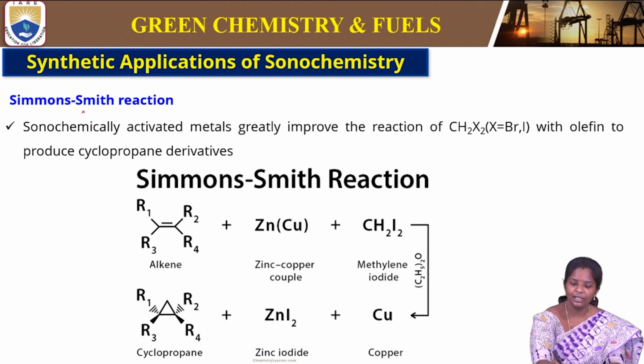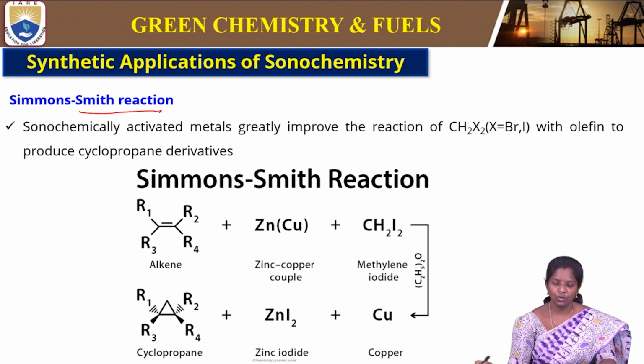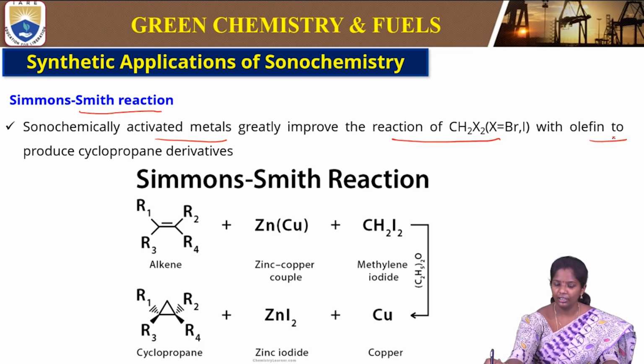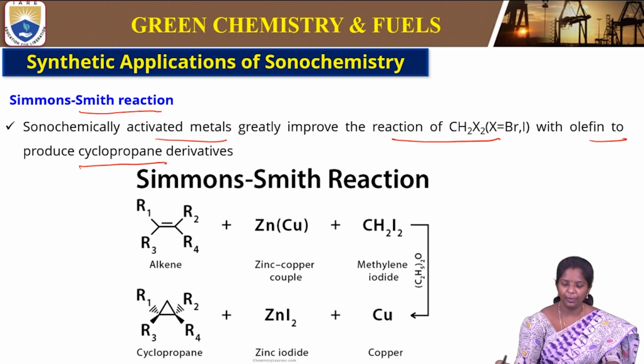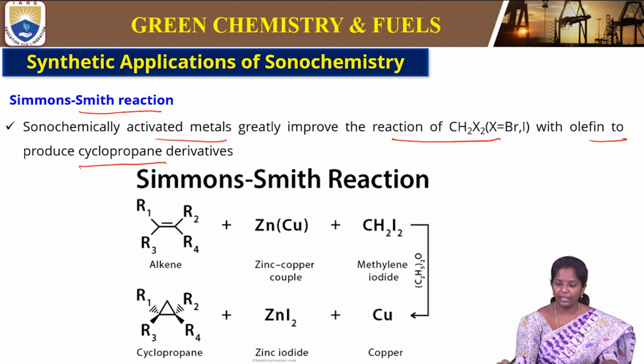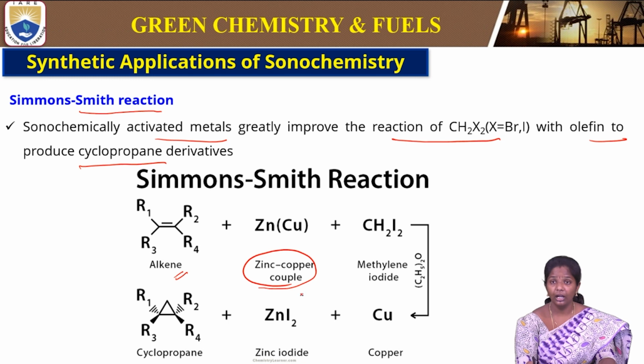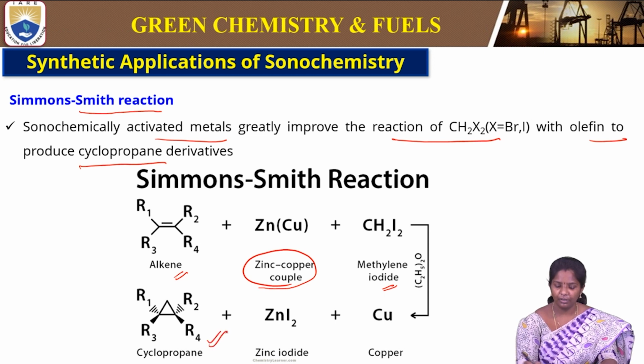Next is the Simmons-Smith reaction. Sonochemically activated metals greatly improve the reactions of halides with olefins to produce cyclopropane derivatives. So cyclopropane derivatives are obtained with activated metal couples. Alkenes on reaction with a copper zinc couple and methylene iodide will form cyclopropane, zinc iodide and copper.